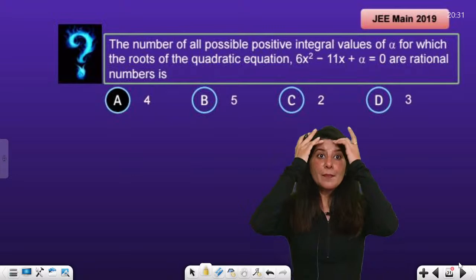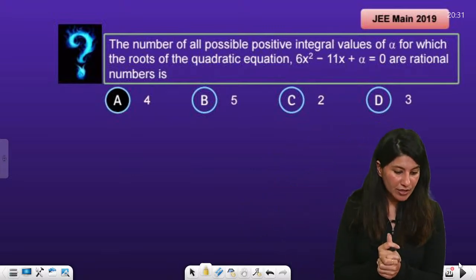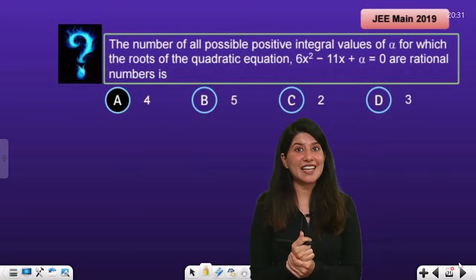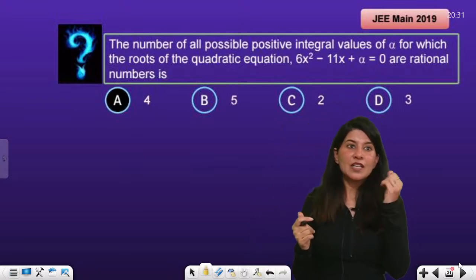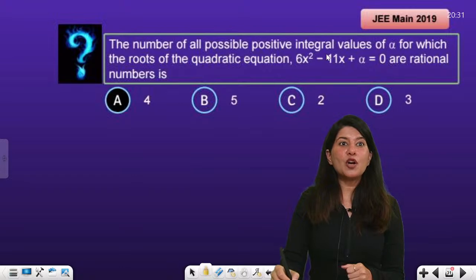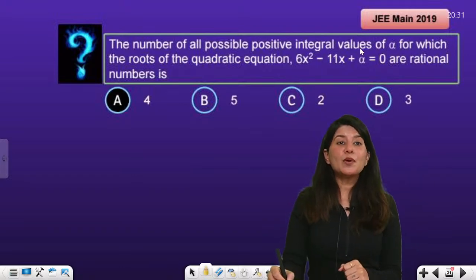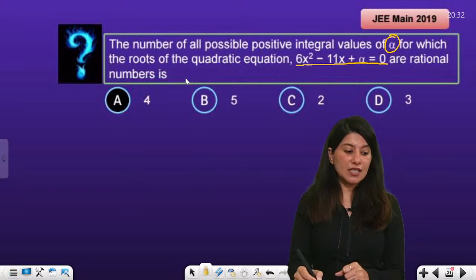Now let's jump into another question, which is from JEE Main 2019. The question says: the number of all possible values of alpha for which the roots of the quadratic equation are rational numbers.